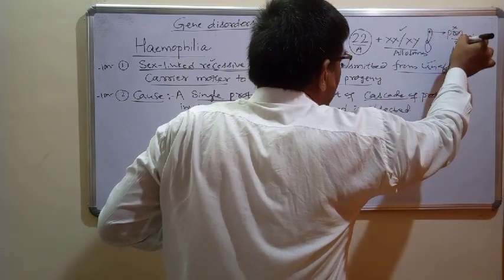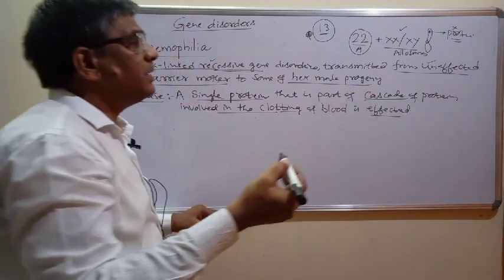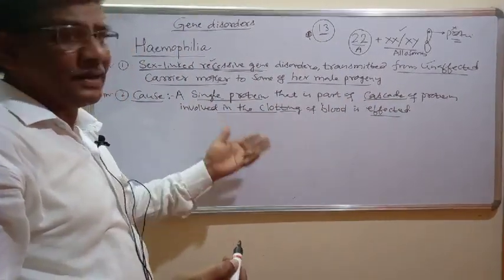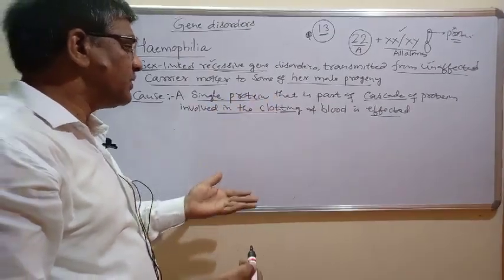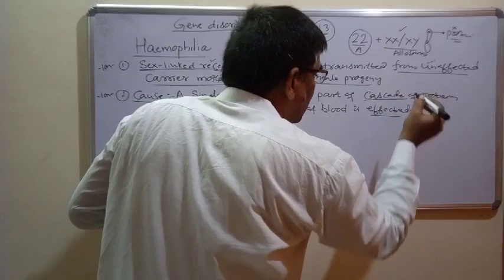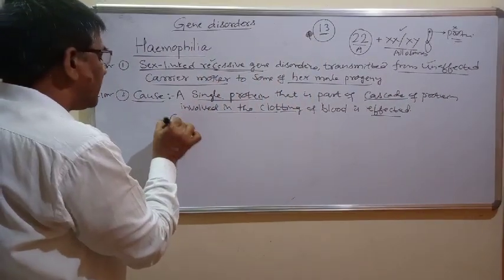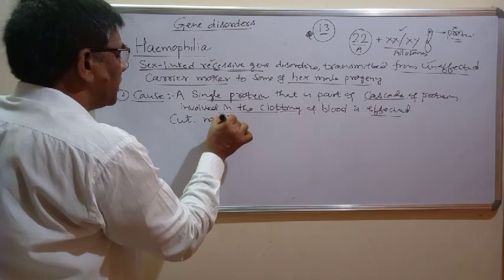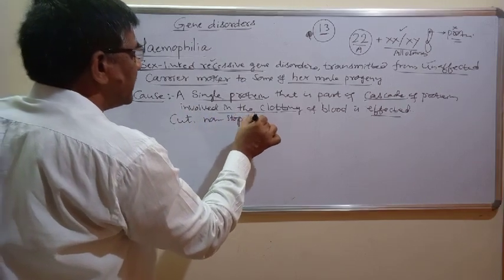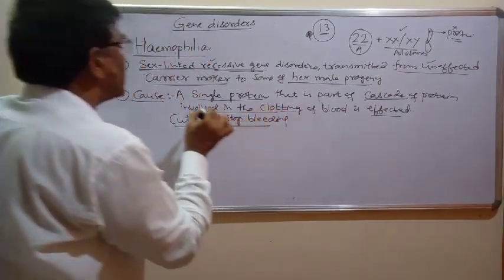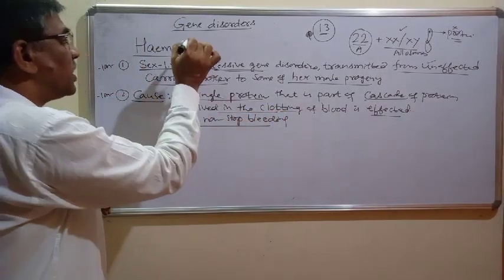If this protein does not form, the next proteins will not be produced, so clotting of blood is delayed, or will not take place. Even for a small cut in the body, continuous, non-stop bleeding takes place. This is the main cause of hemophilia.